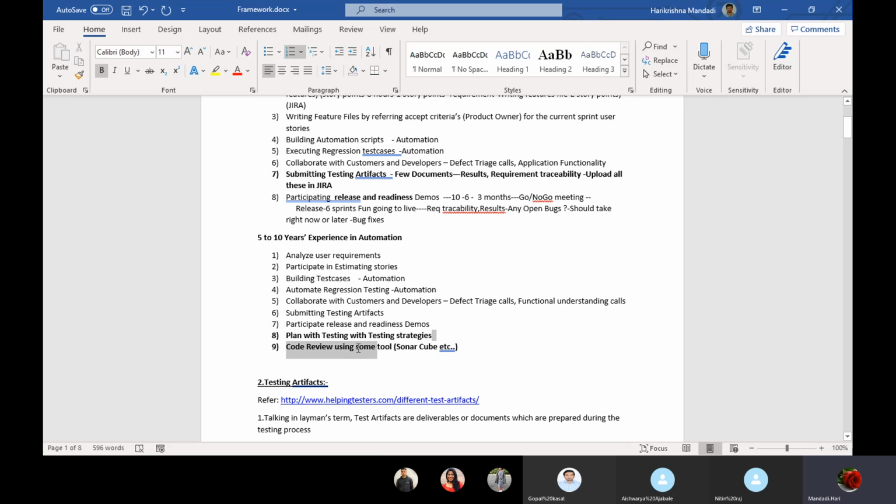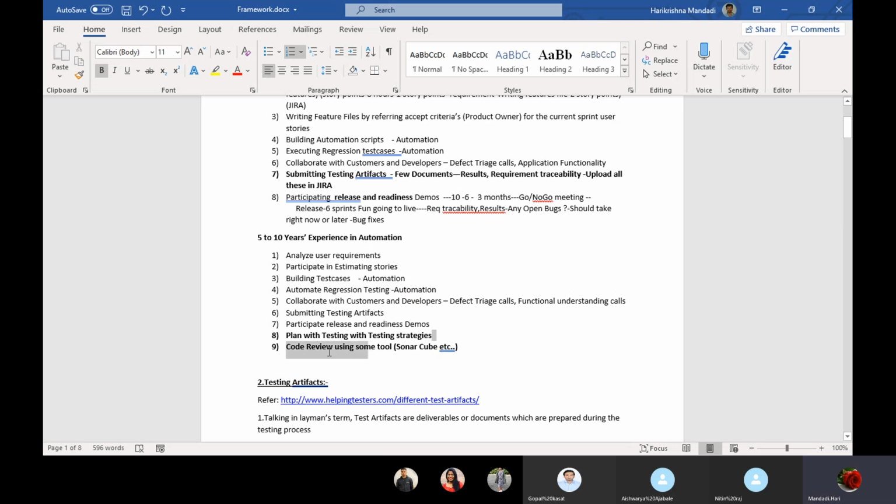Okay, we will be creating a test strategy document. In the test strategy document there will be plans, which tool needs to be taken for the automation, which framework needs to be taken, and which resources are going to work. This kind of document is the testing strategy document.